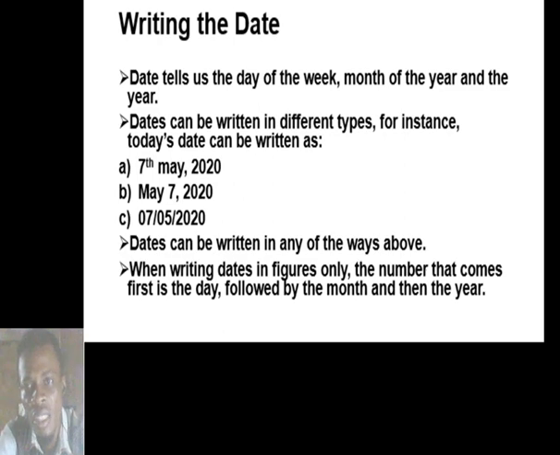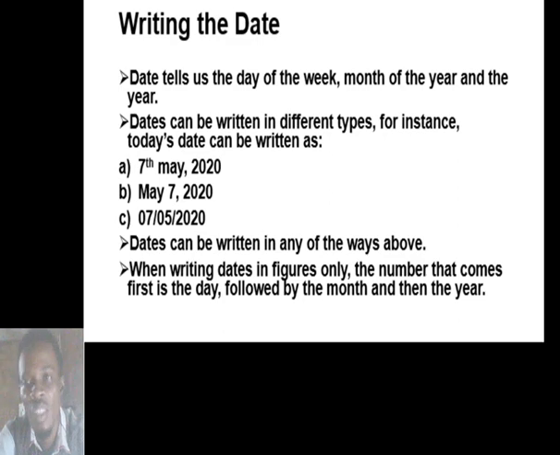Now observe the difference: this is 7th, and this is 7. The third one we're writing in figures only, in the format where the day comes first, followed by the month, and then the year. So a date can be written in any of these three ways.